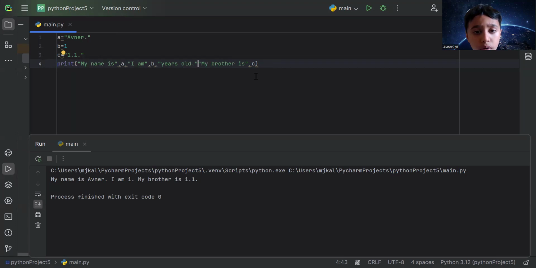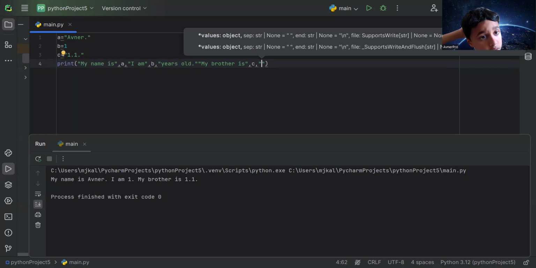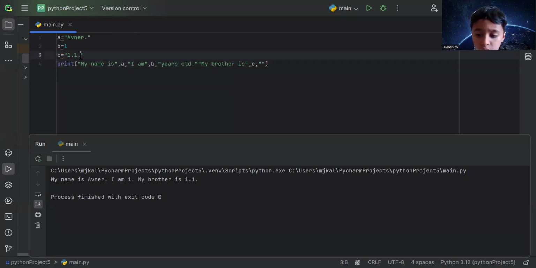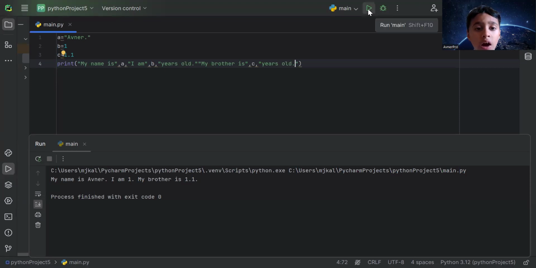Okay. My brother is, now I need to write comma, quotation marks. And now what I want to write, he is 1.1 years old. So 1.1, now I'm going to take out this period. If I take out this period, means I need to take the string out too. Now it's going to be a float, 1.1 years old, period. Now when I run the code, can you guys guess it before? Okay, you know it now because I already said it.